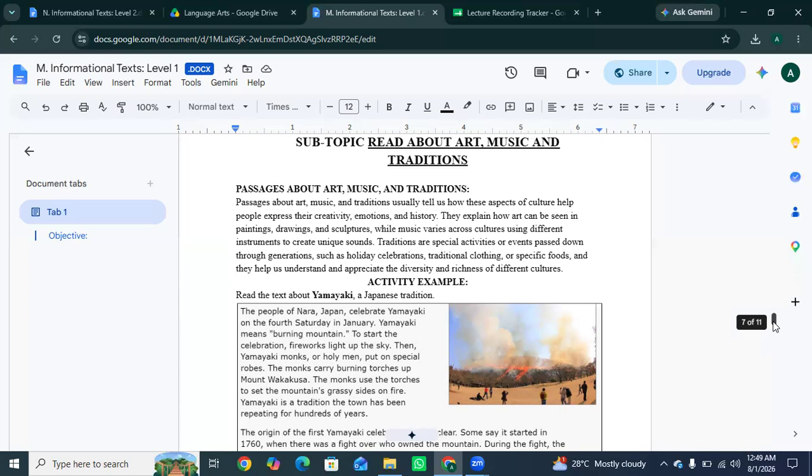Different countries have different instruments, for example drums, guitar, flute, and music can make people happy, calm, and excited. And traditions are special customs passed from one generation to another. Examples are Eid celebrations, weddings, national festivals, traditional clothing, traditional food. Traditions basically help us remember our culture.